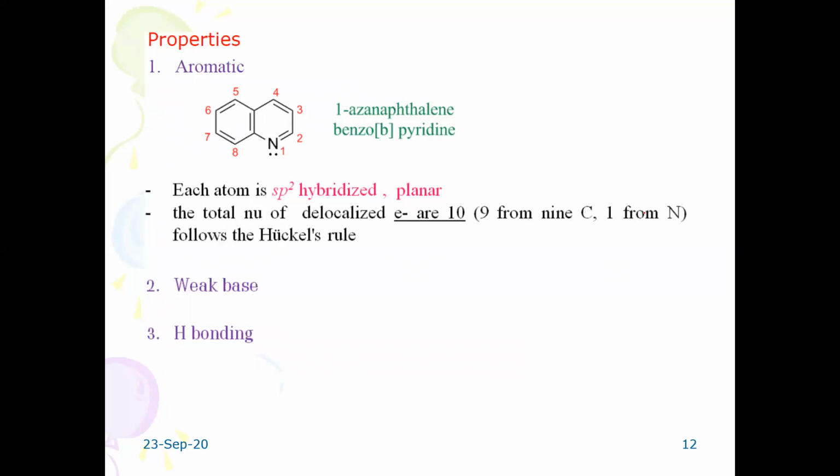However, the nitrogen lone pair of electrons is never going to participate in the aromatic character. Okay, and this is aromatic, but of course here something is wrong. You need not worry about this, but totally it has 10 electrons, 6 from here, 2 from here, 2 from here. It would satisfy Huckel's rule.